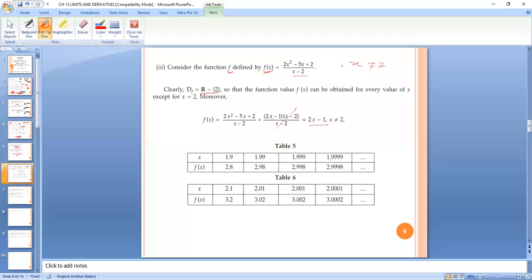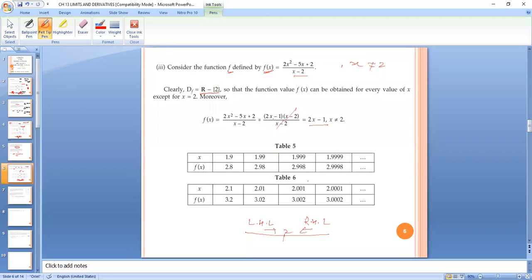With the help of the limit. We will check the value at the points which are near to 2, from the left and from the right. From the left side it is the left hand limit, and from the right side it is the right hand limit. On the left of 2, we take the values 1.9, 1.99, 1.999.